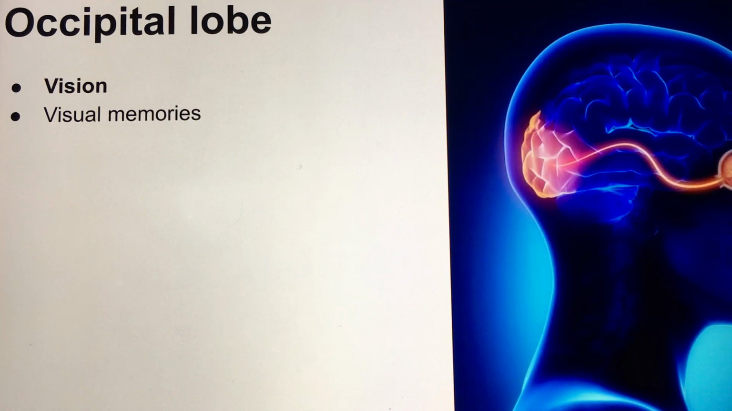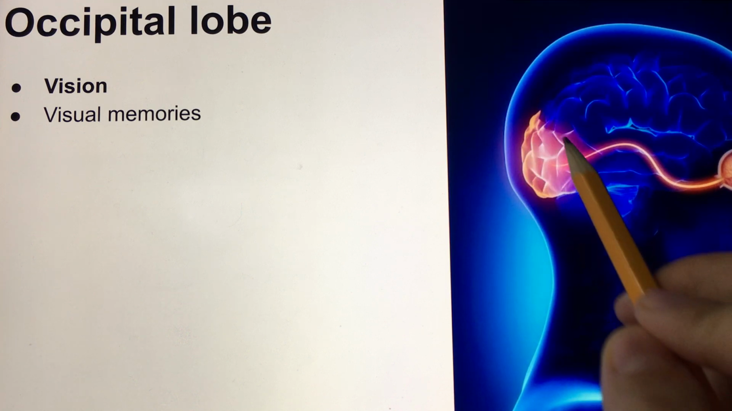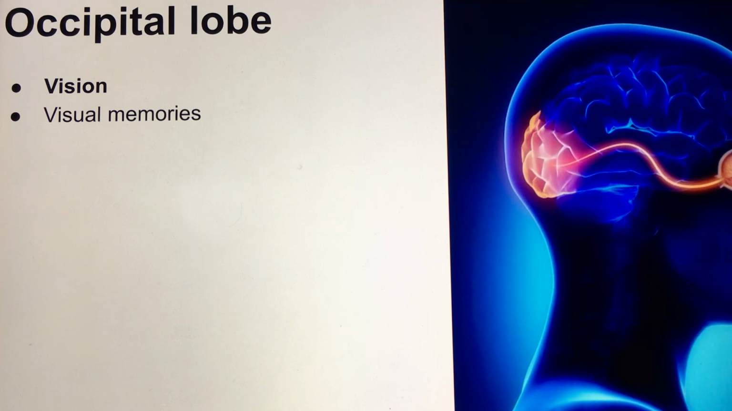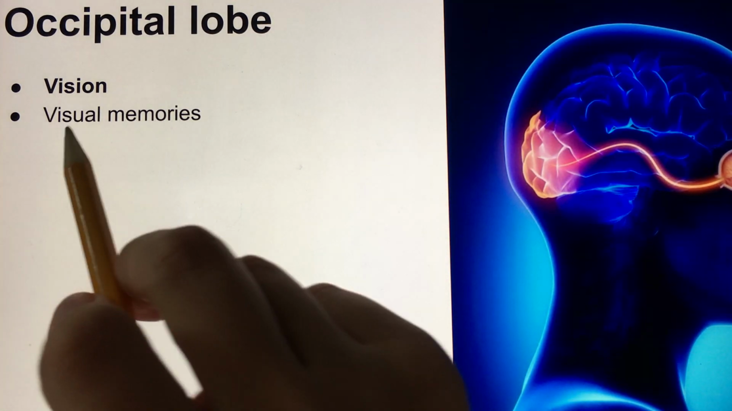The next lobe is the occipital lobe. It's the back of the cerebrum, right above the cerebellum. So it's the back lower portion of the cerebrum. This is the cortex of vision and visual memory.